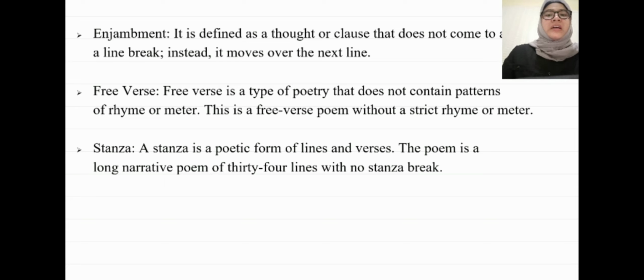Next, there is free verse. Free verse is a type of poetry that does not contain a pattern of rhyme or meter. This is a free verse poem without a strict rhyme or meter. And the last is stanza. A stanza is a poetic form of lines and verses. The poem is a long narrative poem of 34 lines with no stanza break.